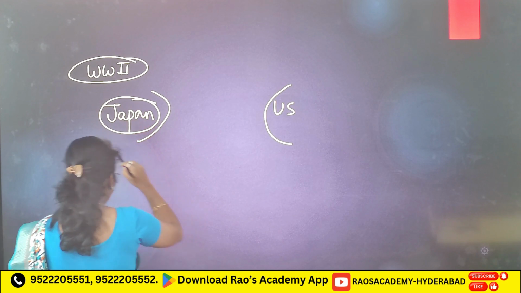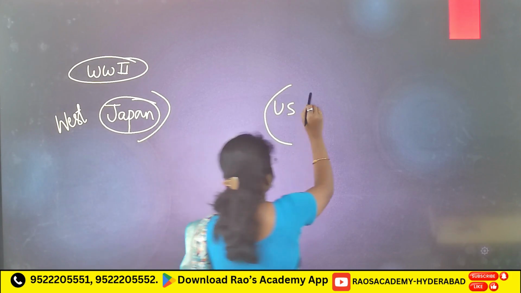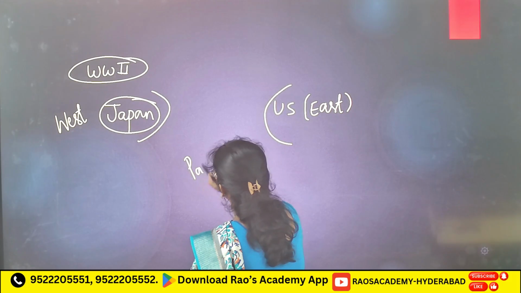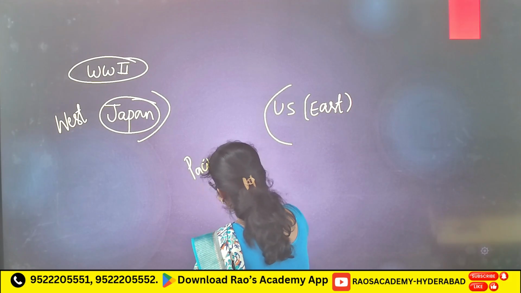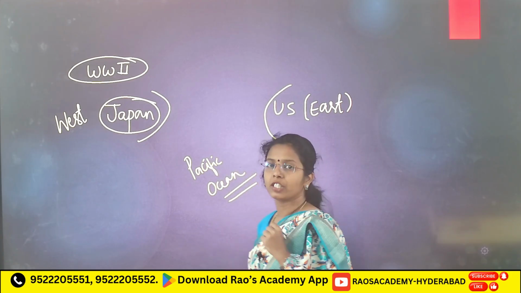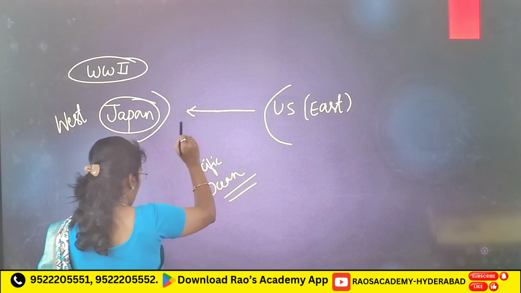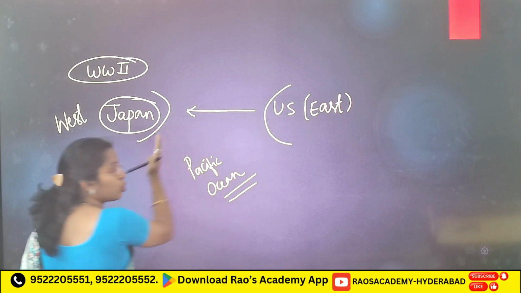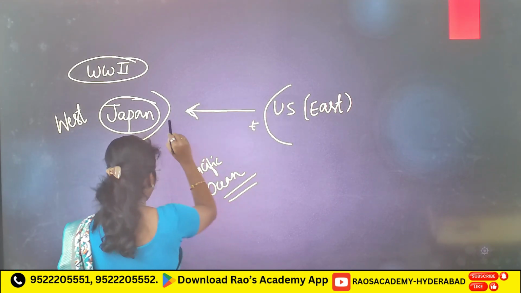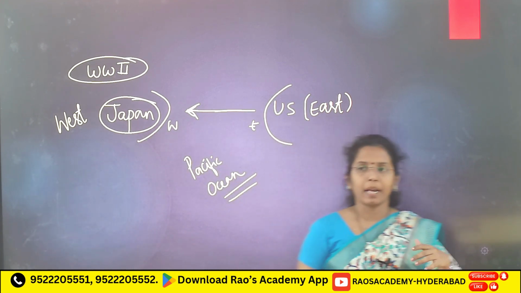Now, Japan, west side, US, east side. In the middle, what do you have? Pacific Ocean. What happened during World War II? American bomber jets flew from the US to Japan, from east to west, flew from USA to Japan.